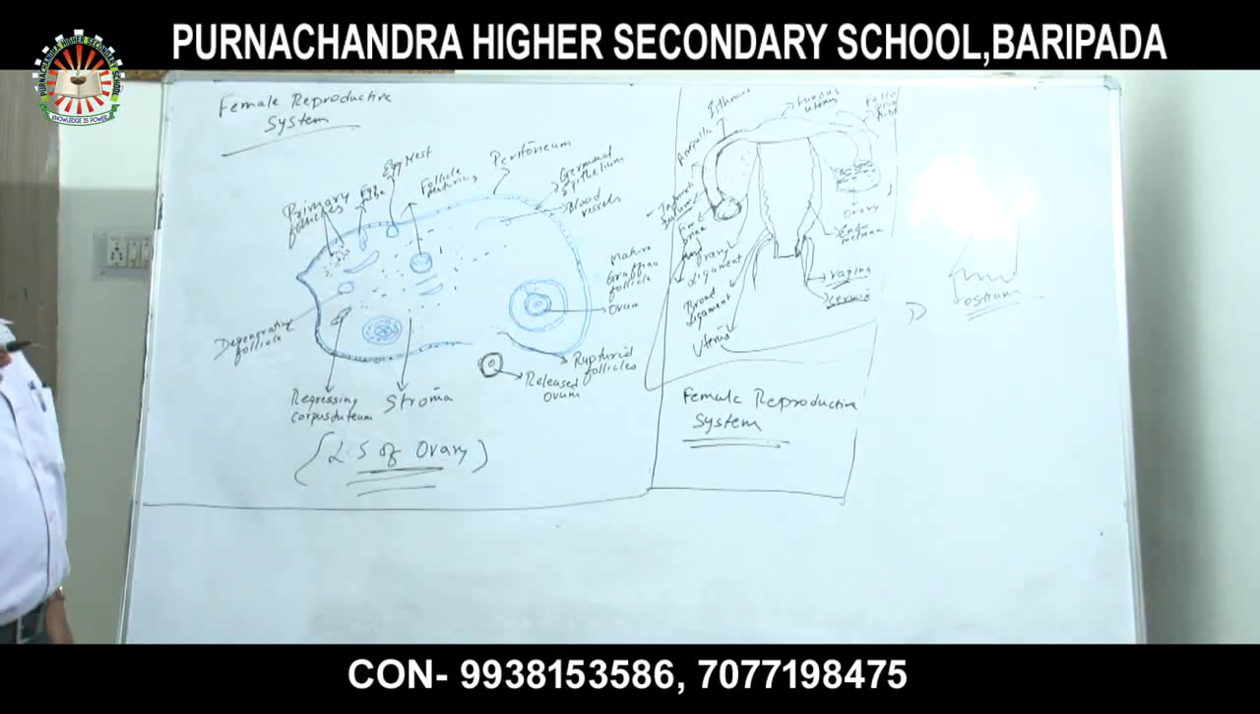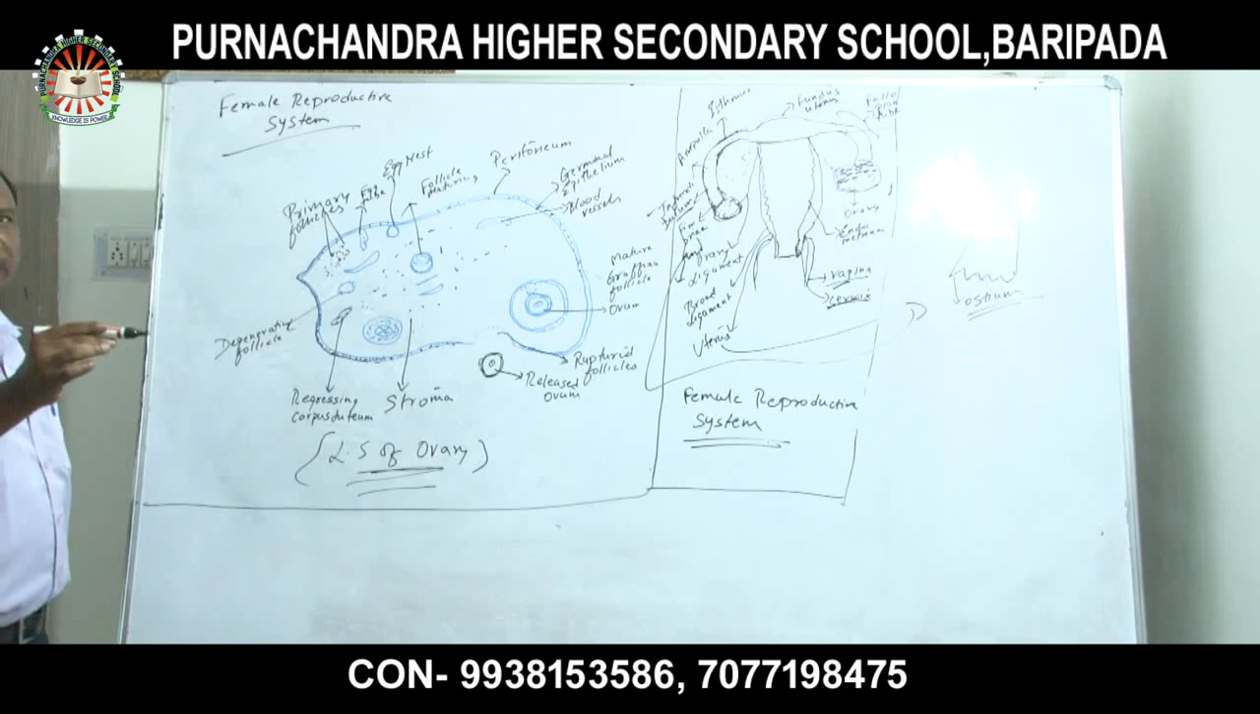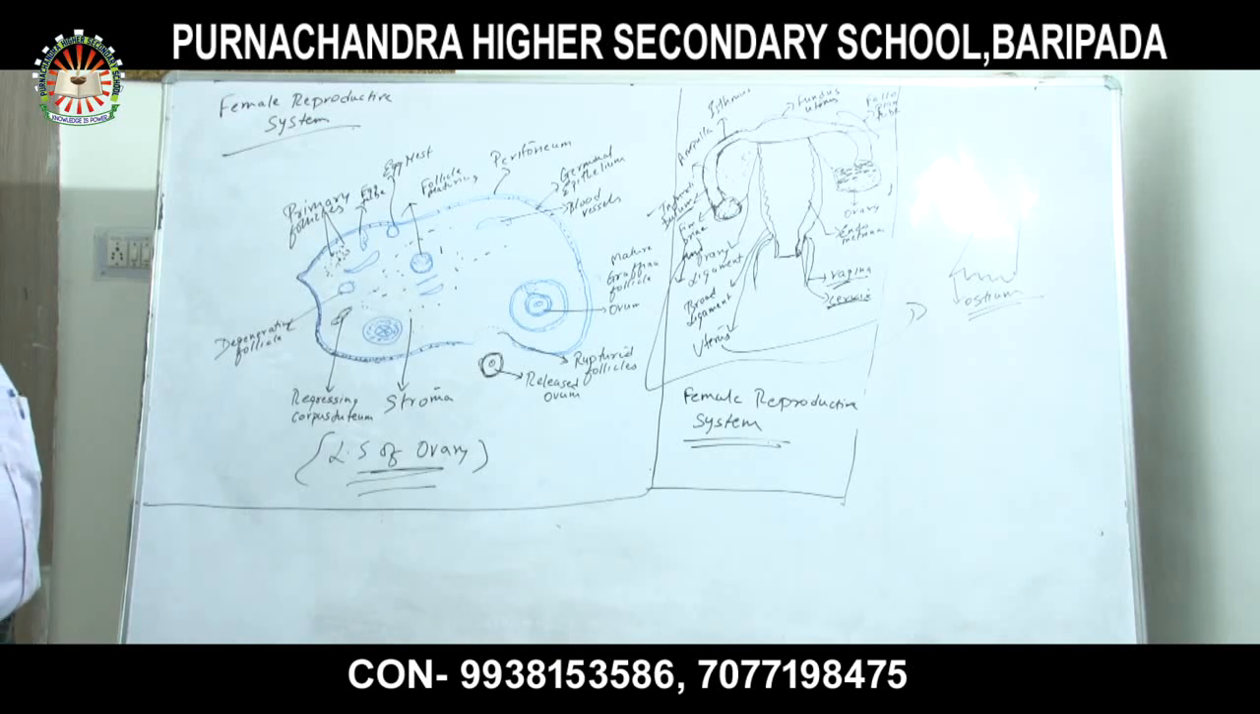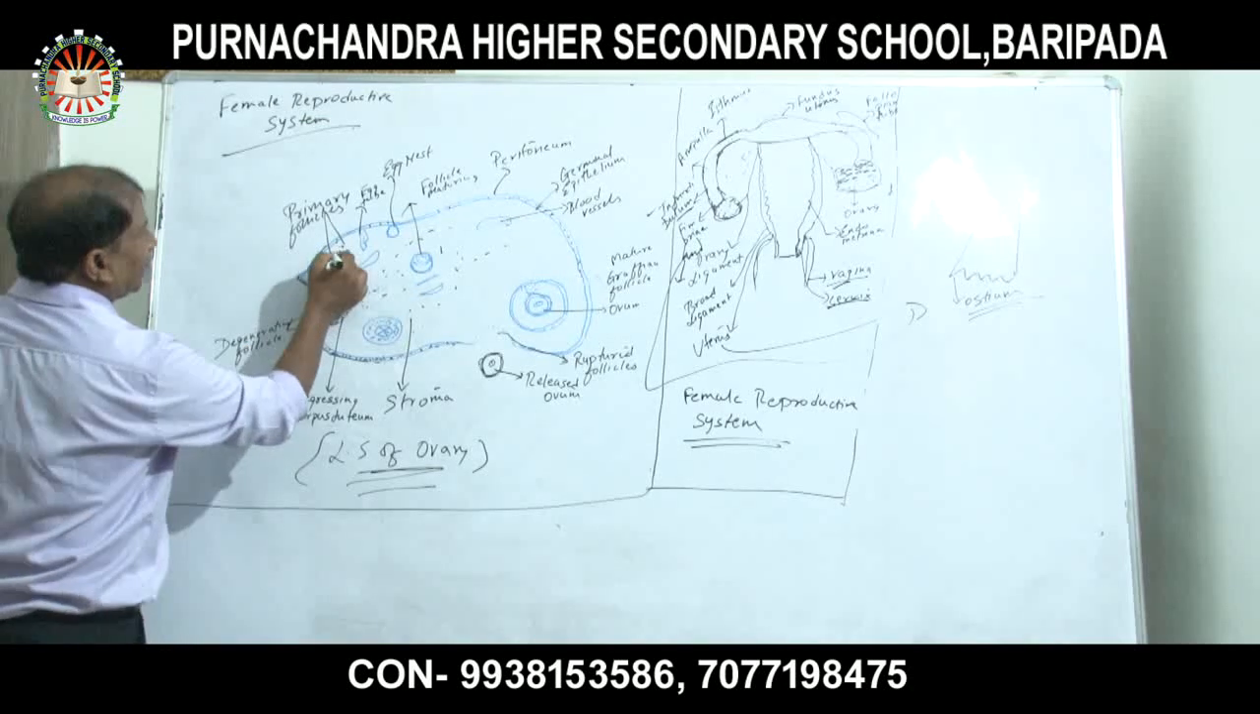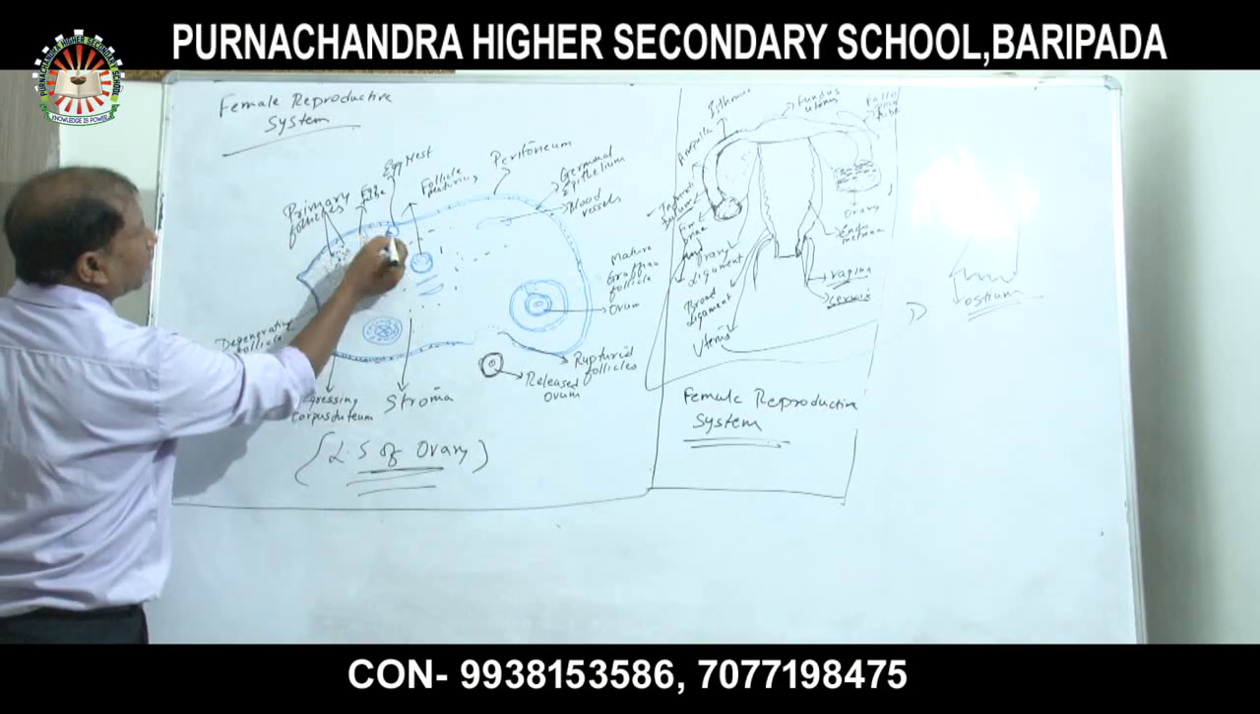Menarche starts when a female attains the menstrual flow at the age of 12 to 13, and it lasts till what? 45 to 48. After 48, there will be no menstrual flow or menstrual cycle in a female, and that particular condition of a female is called what? Menopause.